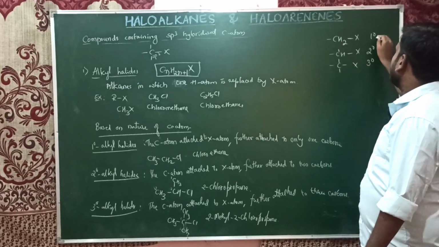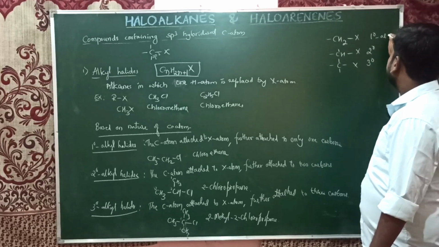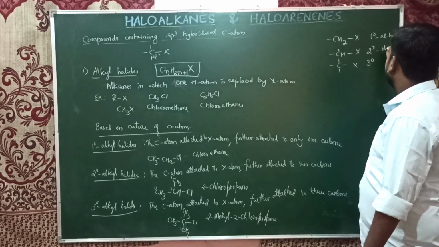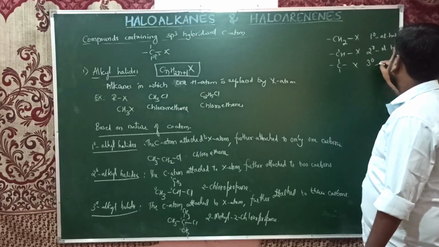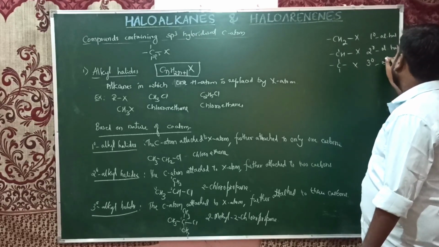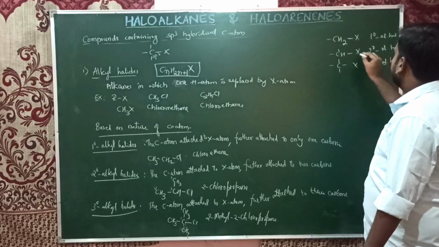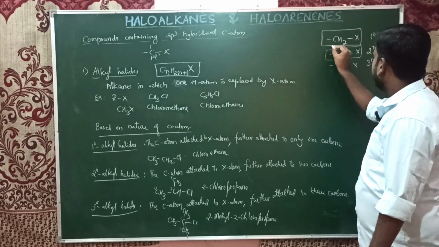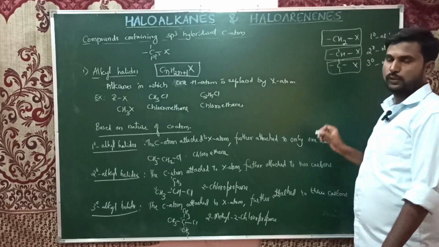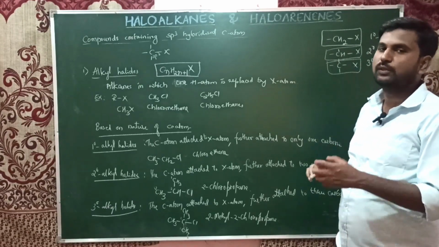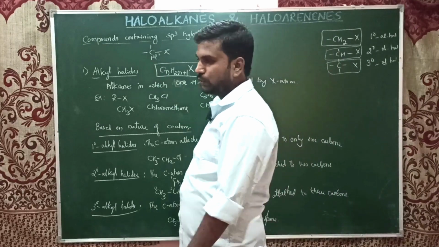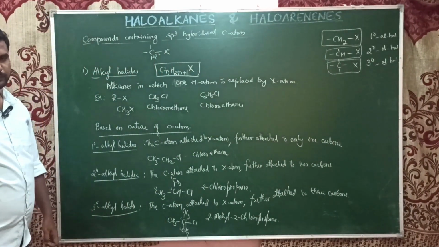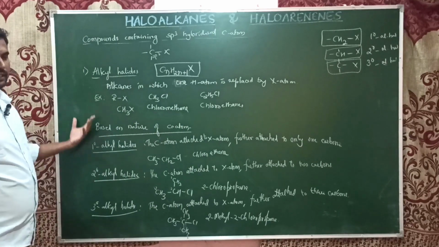So this will now be a primary alkyl halide, this will be a secondary alkyl halide, and this will be a tertiary alkyl halide. You need to remember CH2X, CHX, CX, which is easy for identification. CH2 primary, CH secondary, C is tertiary. So this is about the alkyl halides.